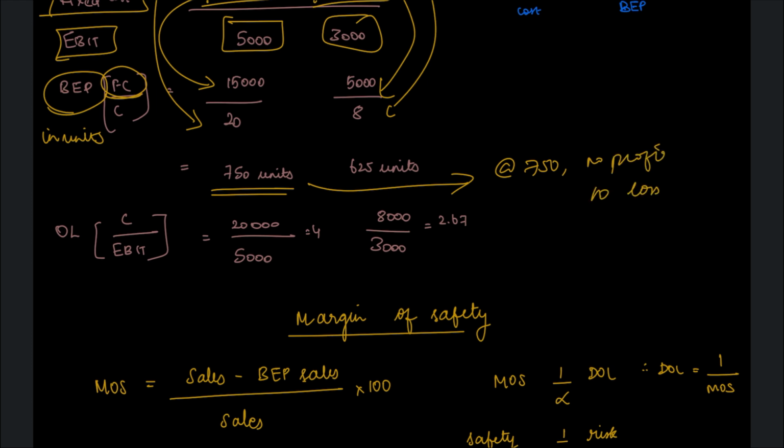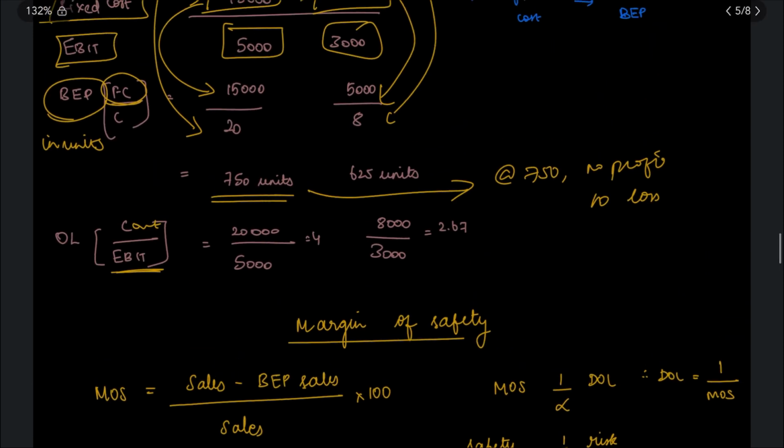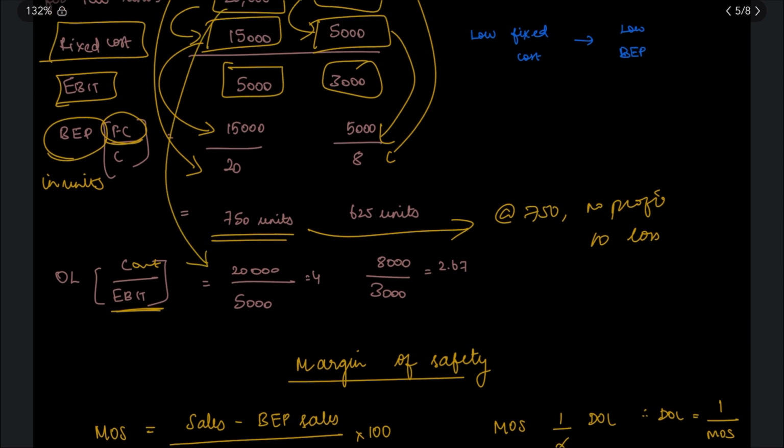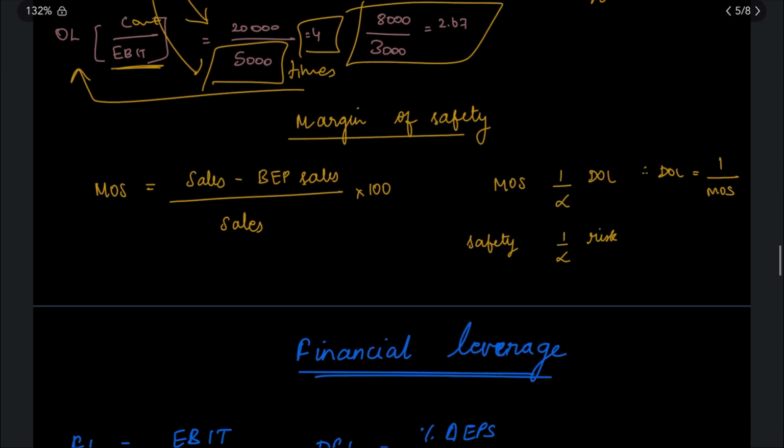Now, how do we calculate operating leverage? As I said before, it is contribution divided by EBIT. Now, our contribution is 20,000 here and our EBIT is 5,000 here, which is equal to 4. Now, 4 times we are leveraged. That is the meaning of this operating leverage. Similarly, for this also, it is 8,000 divided by 3,000, which is 2.7.